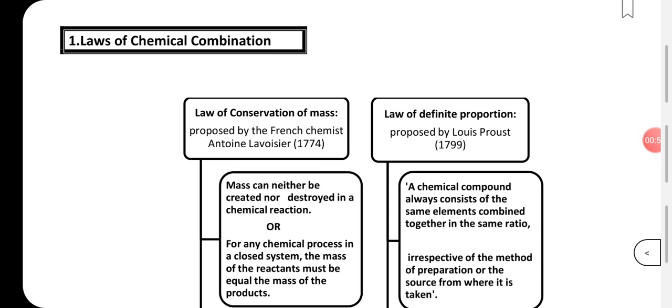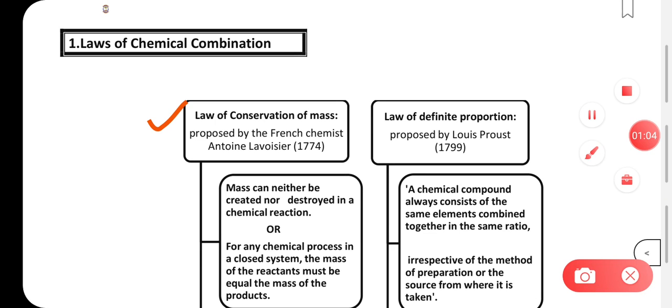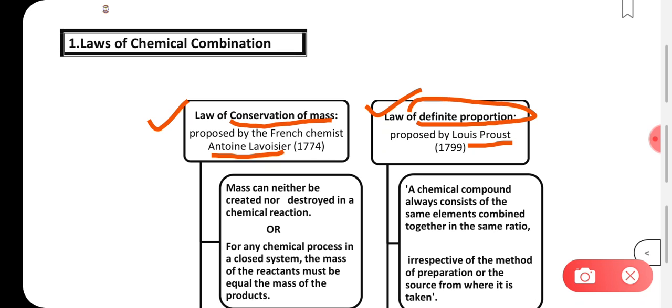So let us begin with the first key concept, that is related to the law of chemical combination. There are two laws of chemical combination. One is the law of conservation of mass and the second one is the law of definite proportion. The law of conservation of mass was given by a French chemist, Antoine Lavoisier, and there's another person called Louis Proust. He gave the law of definite proportion.